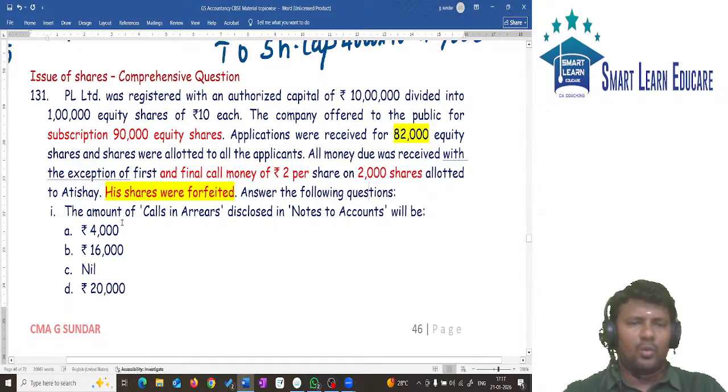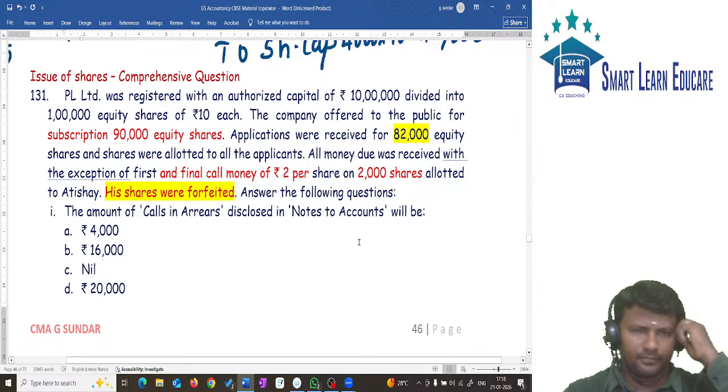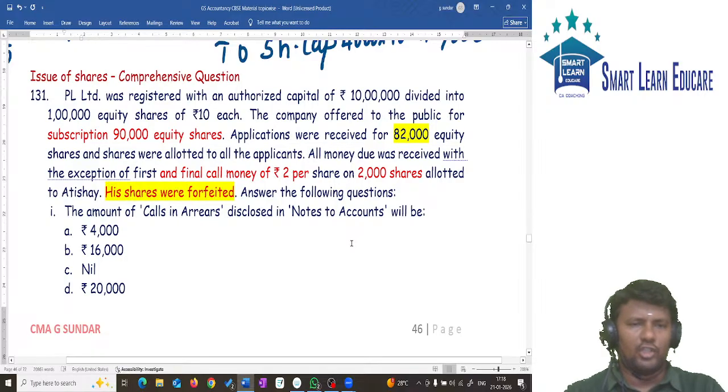Now what is the first question? What is the amount of calls in arrears disclosed in notes to accounts? Please try.